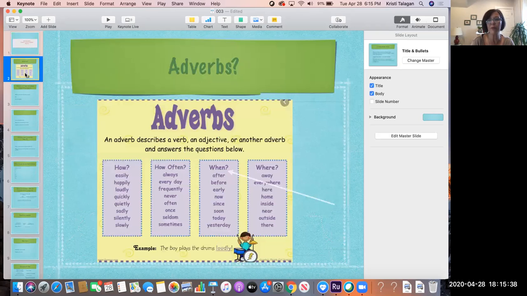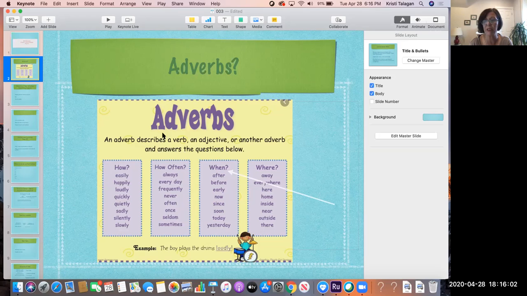Adverbs modify an adjective or another adverb or a verb. So it's probably easier to just explain briefly how they do that with verbs. Adverbs answer the questions how often, when, and where.